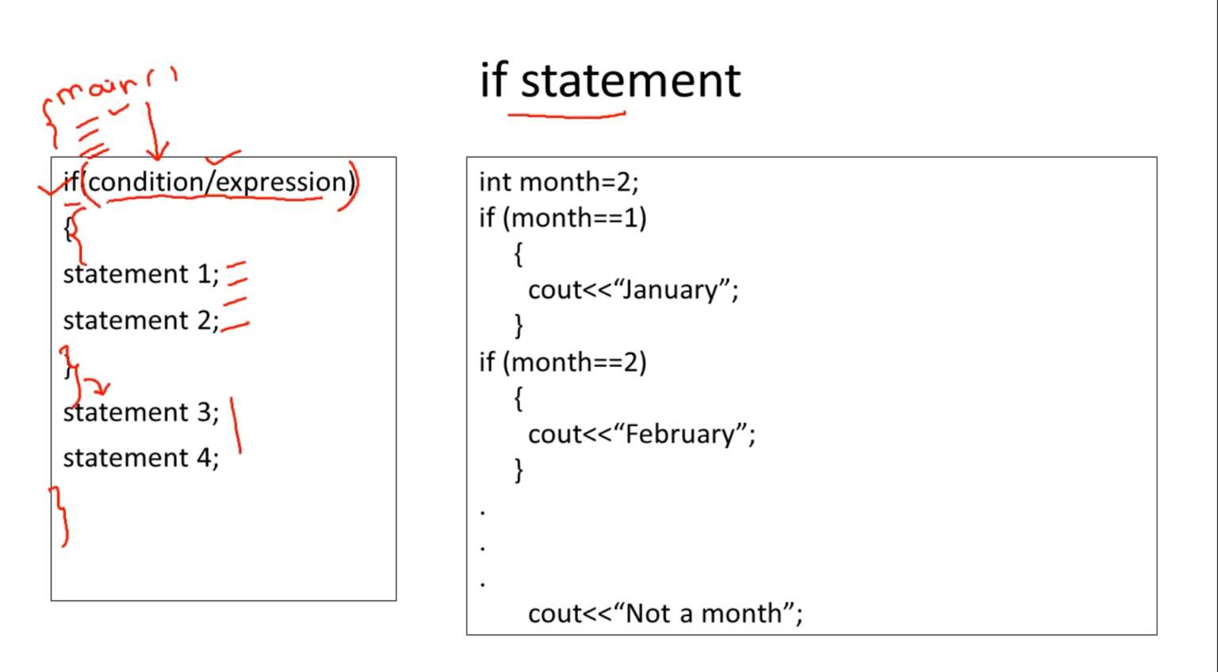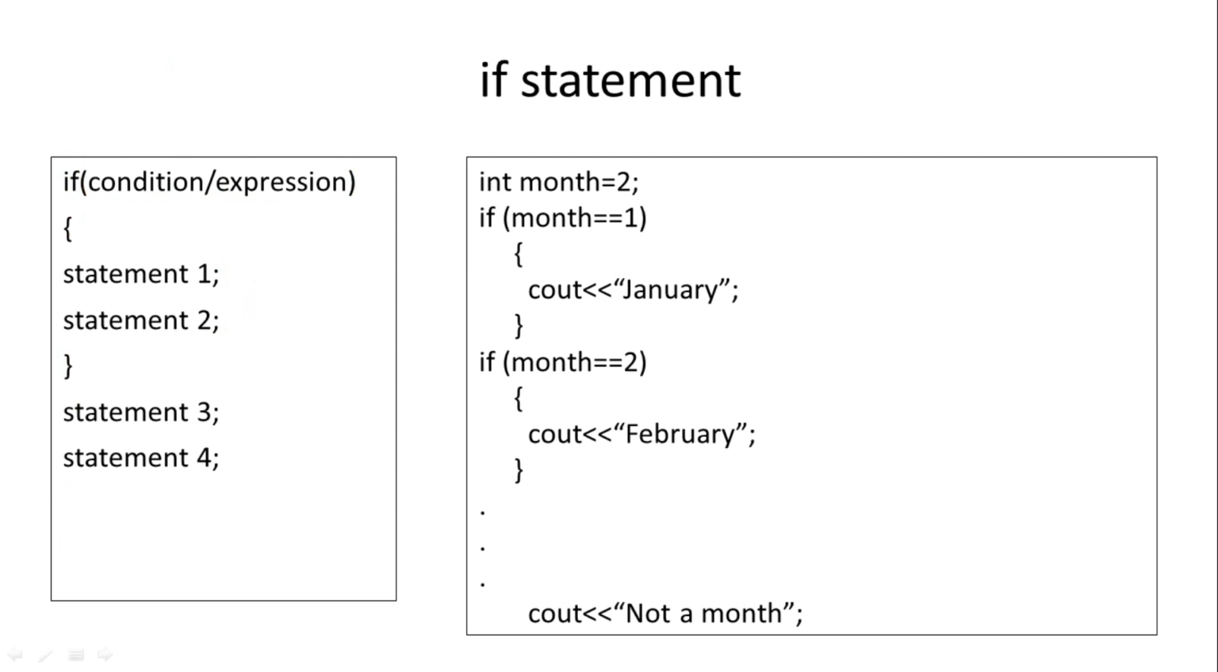So what is the syntax for the if statement? If, opening parenthesis, then the condition, closing parenthesis, then the body of if. Anything included in the opening and closing curly brackets is called the body of the if statement. And after the closing bracket, statements 3 and 4 are not part of the if statement.